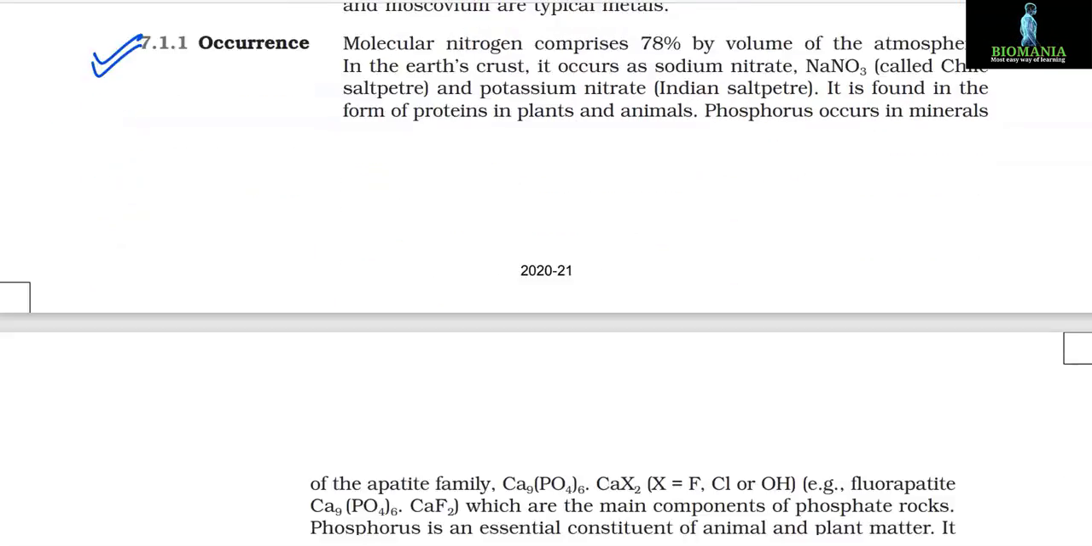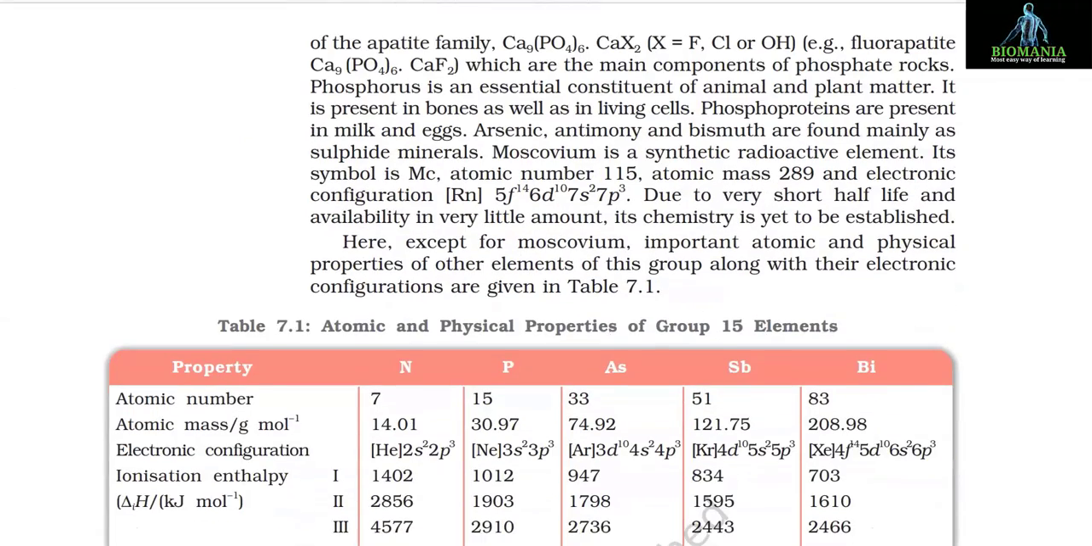Phosphorus occurs in minerals of the apatite family, Ca9(PO4)6·CaX2, where X is fluorine, chlorine or OH. For example, fluorapatite, Ca9(PO4)6·CaF2, is the formula of fluorapatite, which are the main components of phosphate rocks.